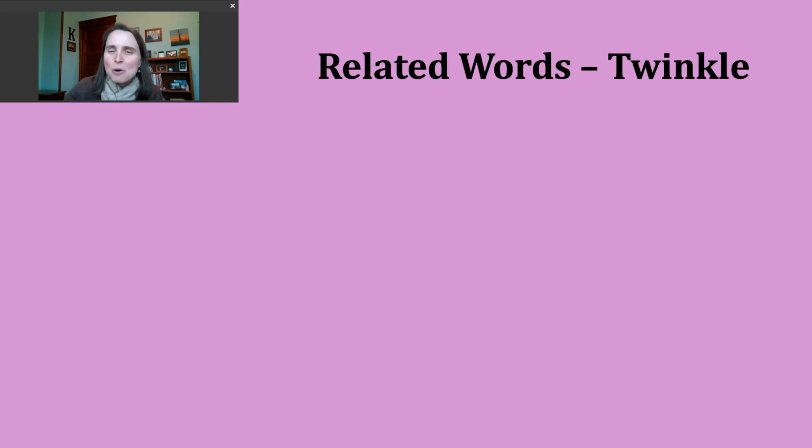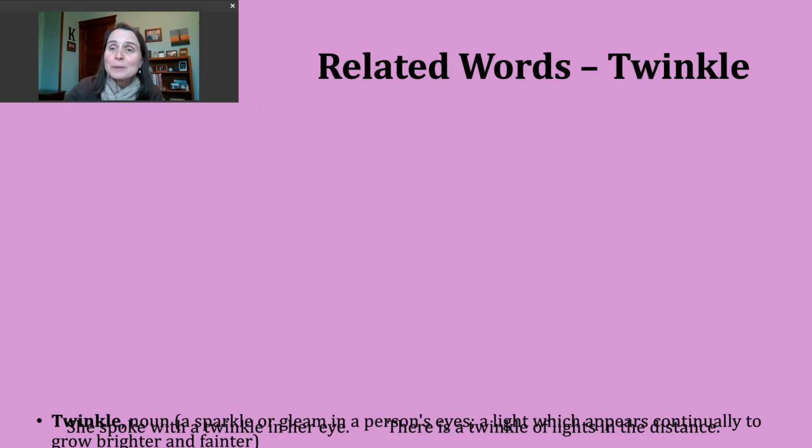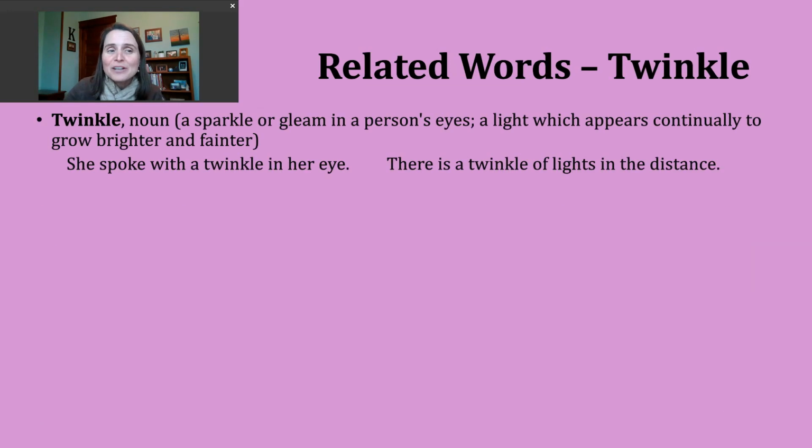Now, let's spend a moment looking at some words that are related to our verb twinkle. And the first word we're going to discuss is just the noun form of this word. So the noun twinkle has the exact same spelling and the exact same pronunciation as our verb. Like the verb, the noun can have a couple different meanings.